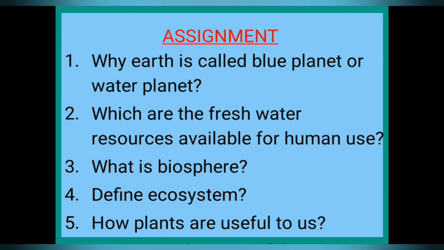My dear children, read your textbook and find out these answers also and write them in your notebook. Already I have given some questions and answers, and those also you should write in your notebook. Again I am reminding you to read the textbook. Only after that, write the questions and answers in your notebook and study them. We have completed one lesson, so be prepared for the class test also.